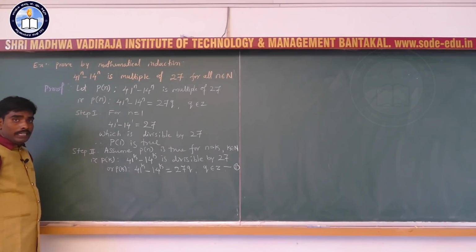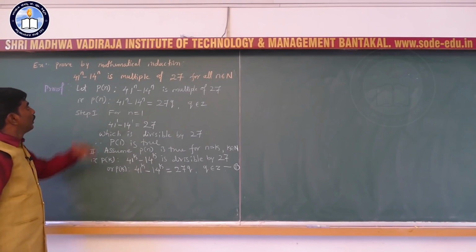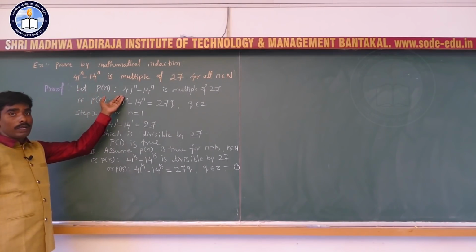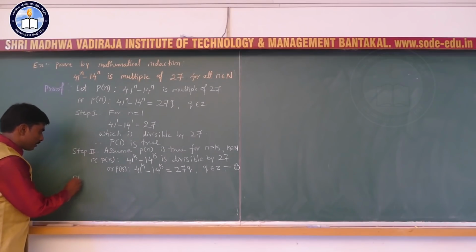And we will move to the third step. In the third step, we are going to establish that the given statement P of n is true for n equal to k plus 1. Okay. Step 3.